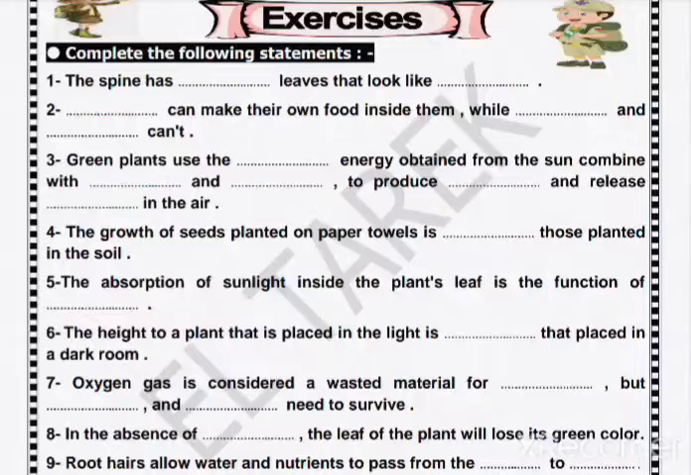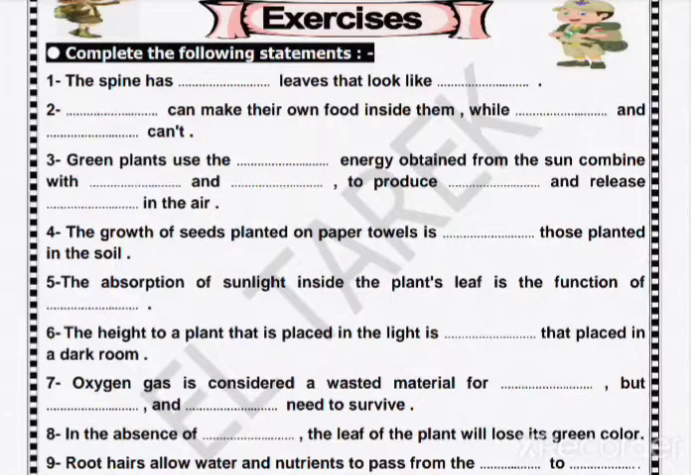So green plants use the light energy from the sun, combined with the carbon dioxide and water, to produce glucose and release oxygen. Number 4: the growth of seed plants on paper soil is slower. Number 5: the absorption of sunlight inside the plant leaf is the function of chlorophyll.